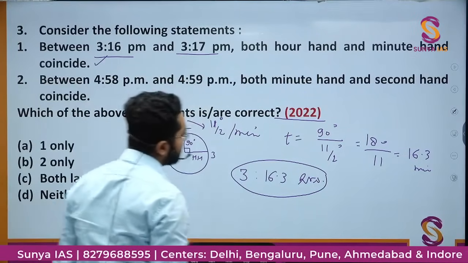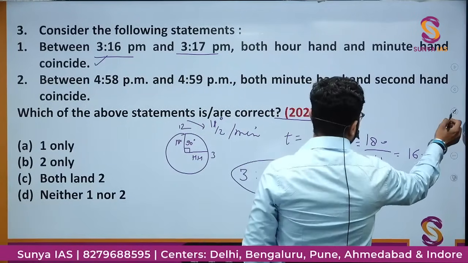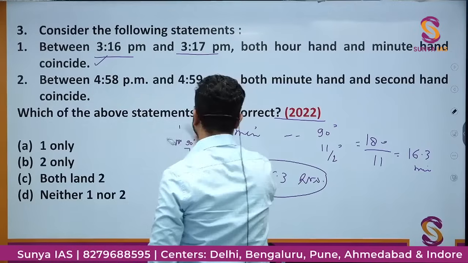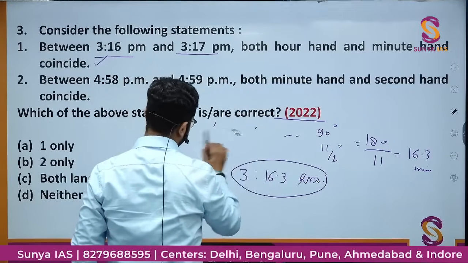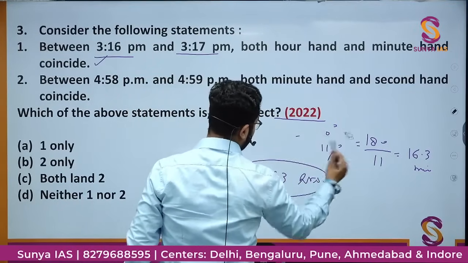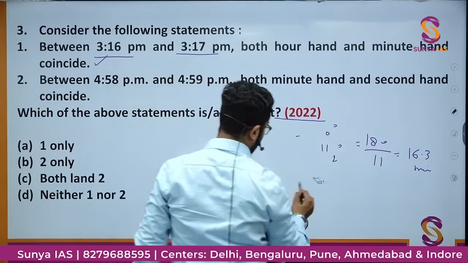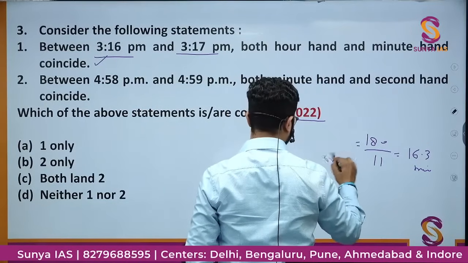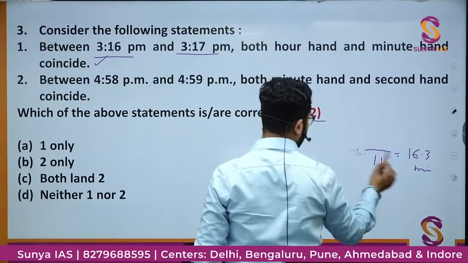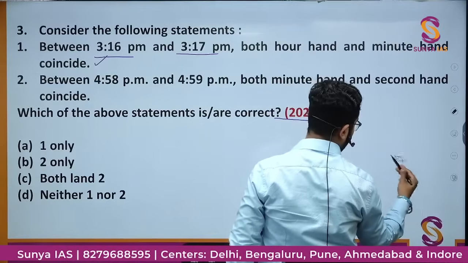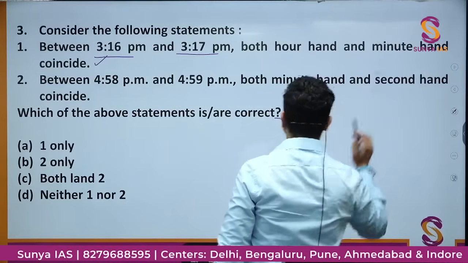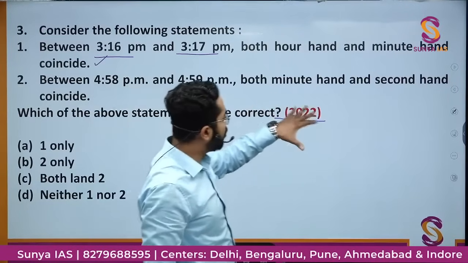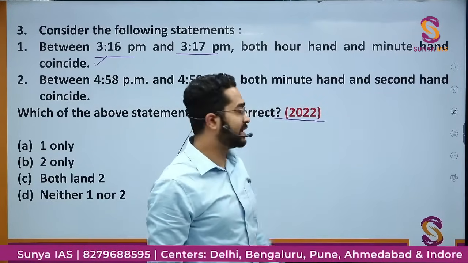Now I'll see the second statement. So if I'll see, it is asking about 4:58 p.m. and 4:59 p.m., both minute hand and second hand.